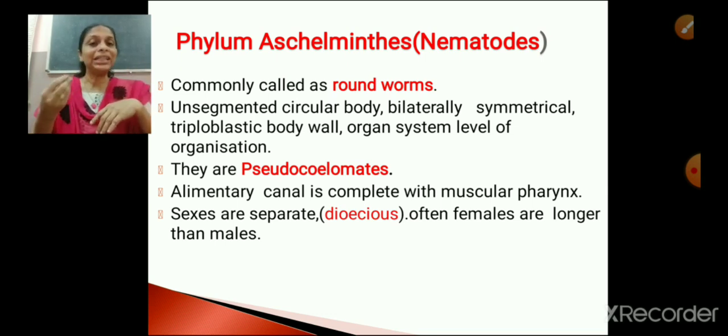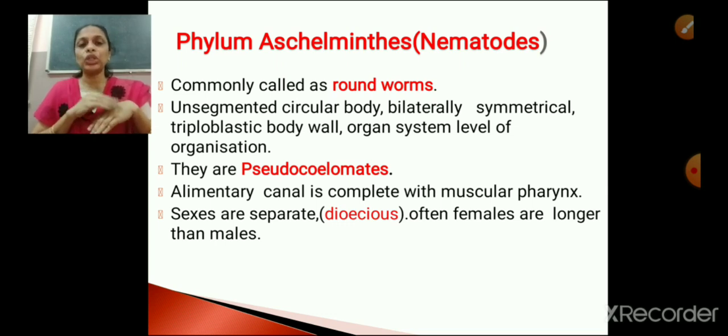Hope it's clear. Another interesting feature is that in phylum Aschelminthes, the females are longer than the males. Normally females are shorter than males, isn't it? If we take human beings, most of the males are taller than females, isn't it? But in the case of Aschelminthes members, or roundworms, we find that females are longer than males. Hope it's clear. So these are some of the characteristic features of phylum Aschelminthes.